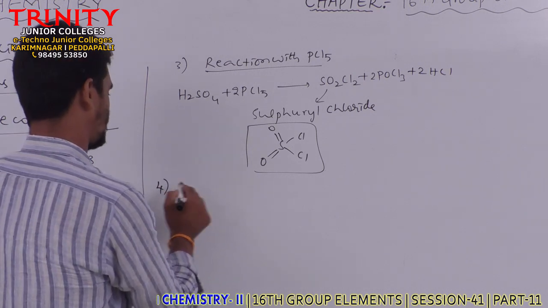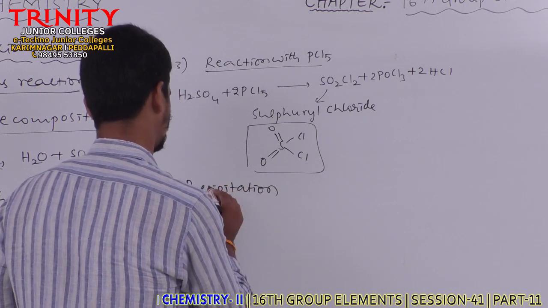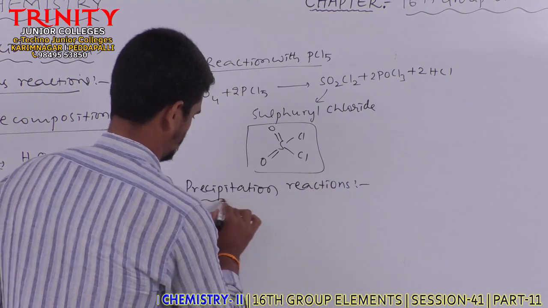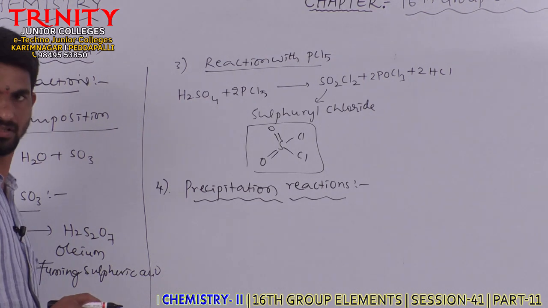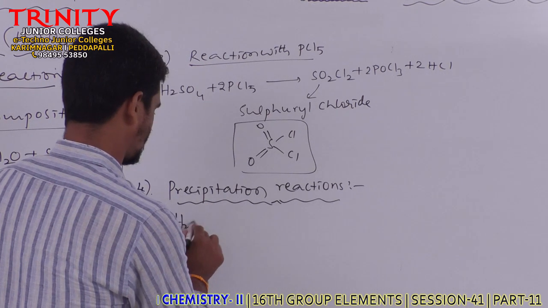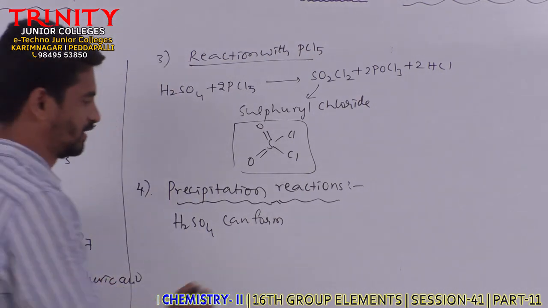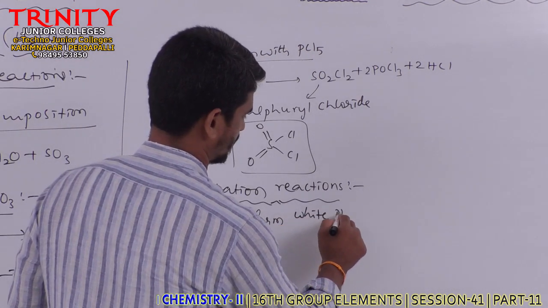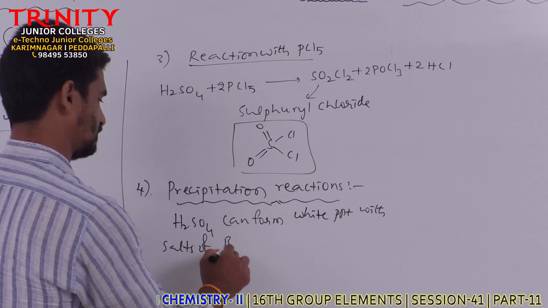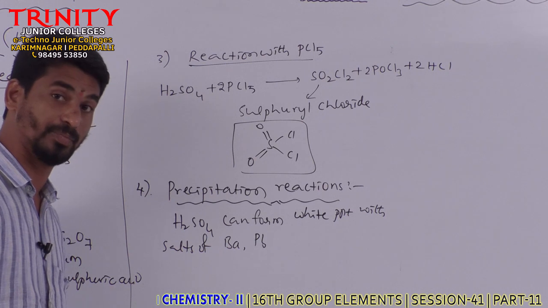So this is about the reaction with PCl5. And another reaction, precipitation reactions. So what about the precipitation reactions? Here sulfuric acid can form precipitates. It can form white precipitate with the salts of barium and lead.